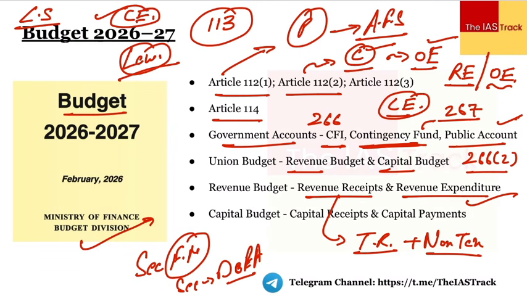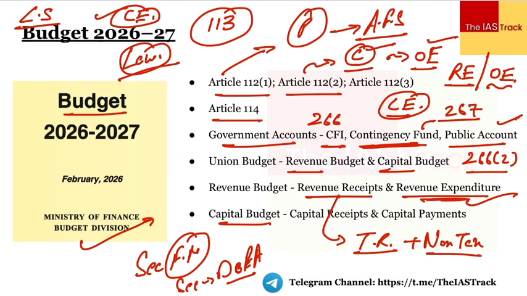expenditure. So what you'll have to understand is that this revenue expenditure is not leading to the creation of any capital asset, any asset. That is what you'll have to understand. It is a recurring form of expenses that the government incurs through revenue expenditures, not leading to the creation of any asset. Then we have the capital budget.